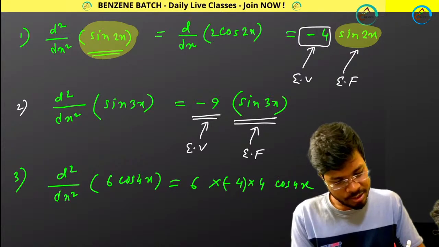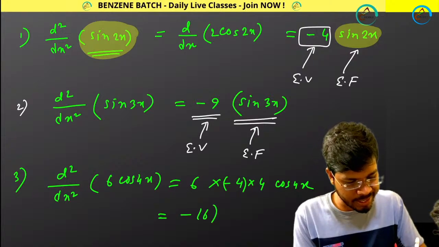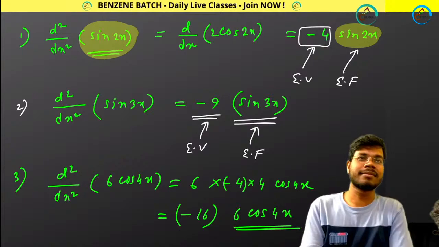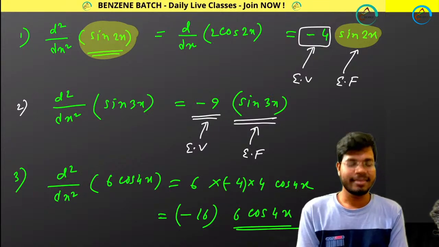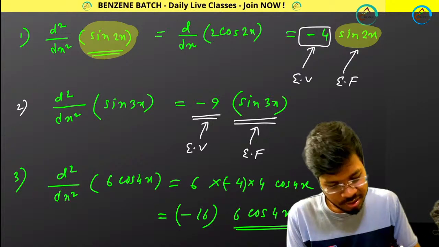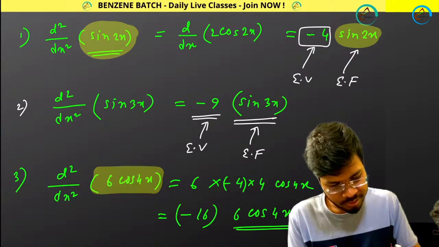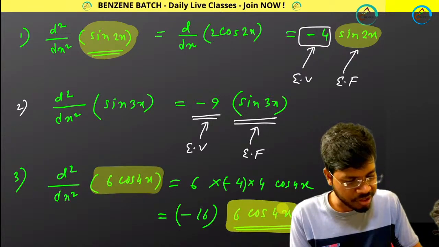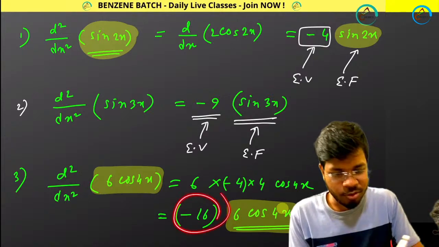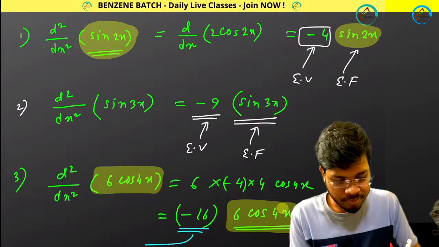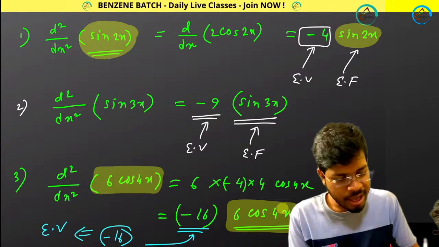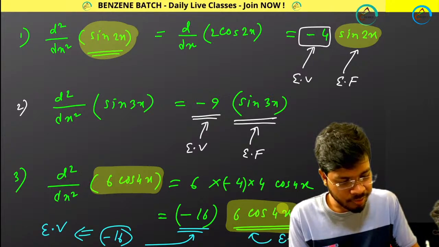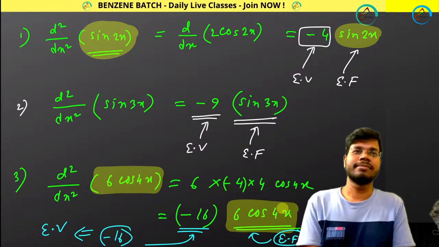Okay, so that means I am getting -16 6 cos 4x. It was your function, and you are getting back your function. So what is your eigenvalue? Definitely -16 will be your eigenvalue, and this will be your eigenfunction. That's all.